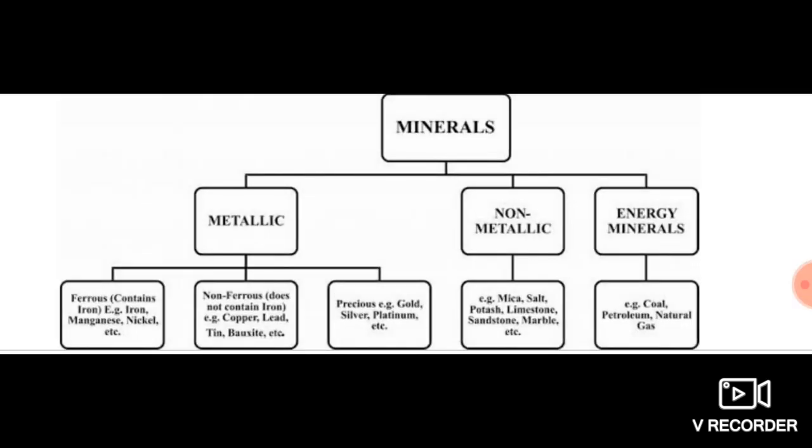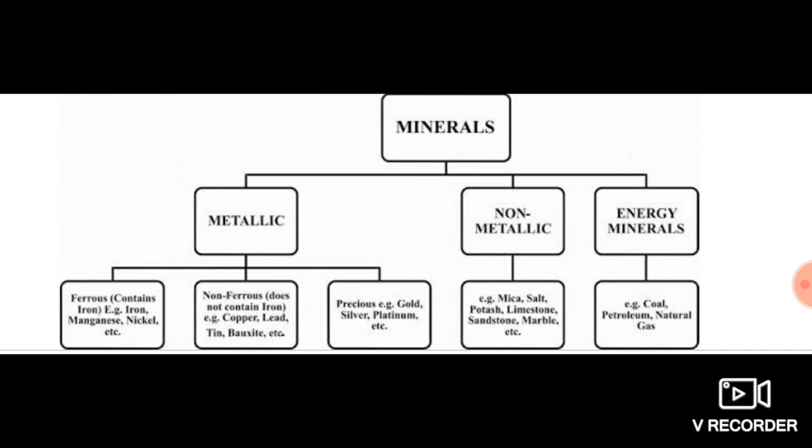This is the classification of minerals. Minerals are divided into three main types: metallic, non-metallic and energy minerals. If you get metal from the minerals, it is metallic, and non-metallic is the opposite of it. Energy minerals will give you energy in the form of electricity or fuels. And metallic minerals are further divided into three types: ferrous, non-ferrous and precious.